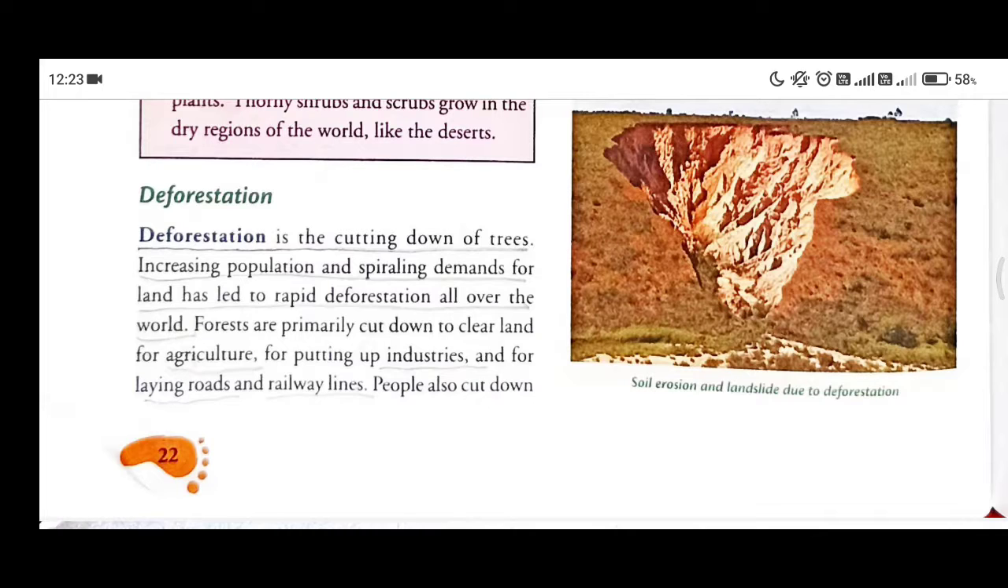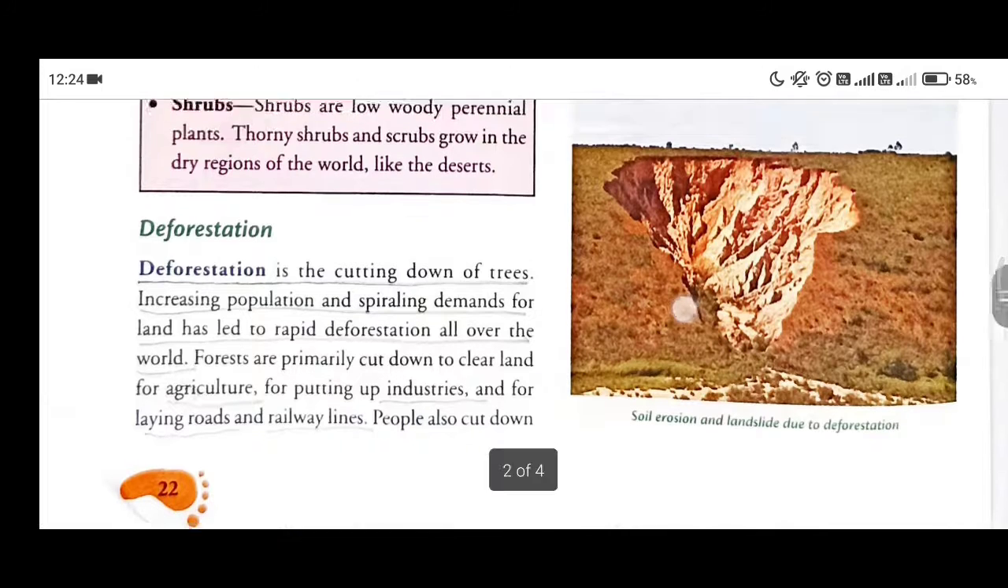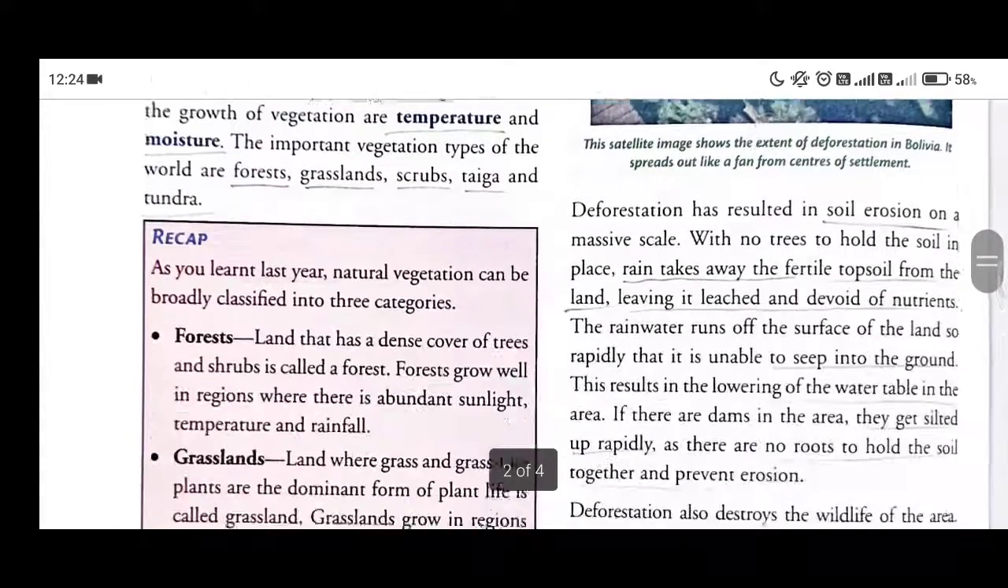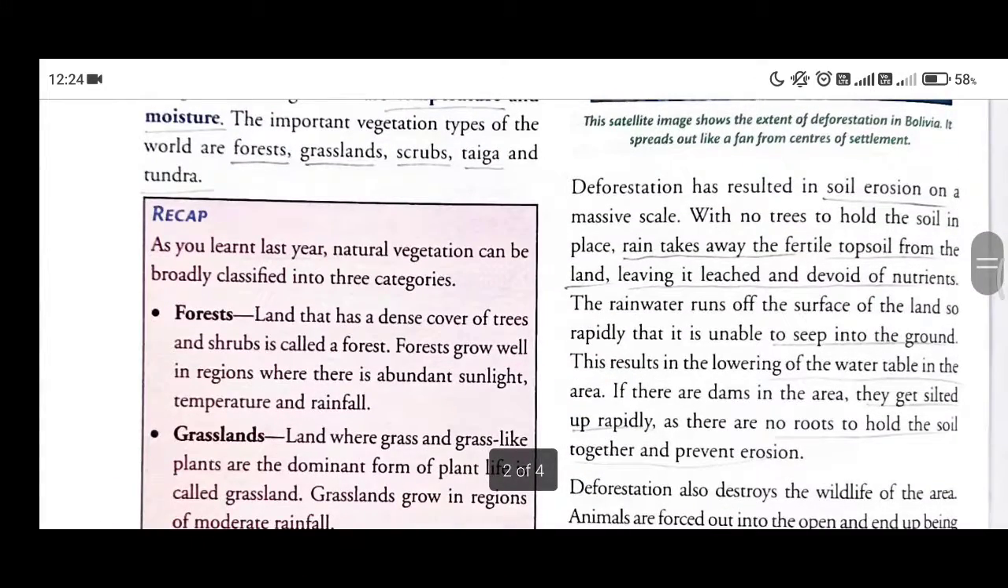And why do people cut down trees? There are many reasons, students. First one is for agricultural land, then for putting up industries and for laying roads and railway lines. And there are some others also, just to make your houses, people cut down the trees. But this cutting down of trees, students, affects the environment. First of all, it results in soil erosion on a massive scale.